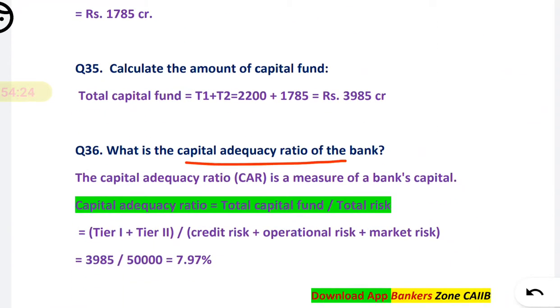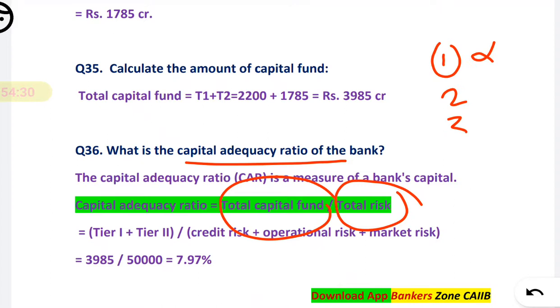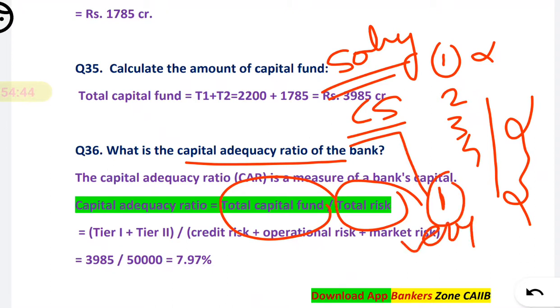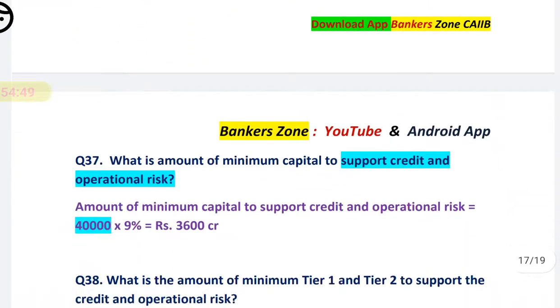In that also we need the total capital fund. That means if your first question goes wrong, your 2, 3, 4, all the questions subsequently will go wrong. So always remember, while solving the case study, you have to solve the first question very carefully.